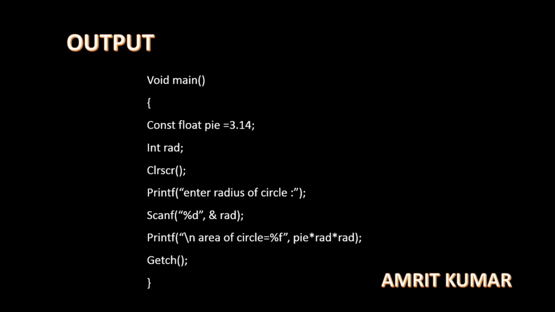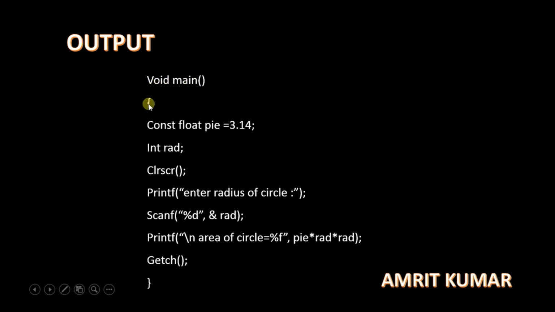So let's look at the output of it. You need to specify the header files. I have told you that hashtag include stdio.h, hashtag include conio.h, these are all headers that you need to specify in the upper part of the main body. After that, I have used main, a function whose return type is void, meaning empty, so this function is not going to return any value.